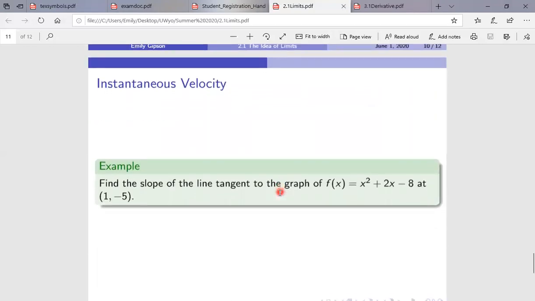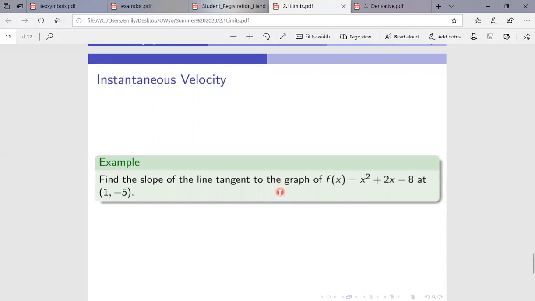So here's an example of instantaneous velocity. Find the slope of the line tangent to the graph of f of x equals x squared plus 2x minus 8 at the point (1, -5). So for this one, go ahead and pause, maybe scroll back up through the presentation, which I've posted, and see how far you can get. It doesn't matter if you solve it all the way, just matters that you gave it a try. Get those brain juices flowing.